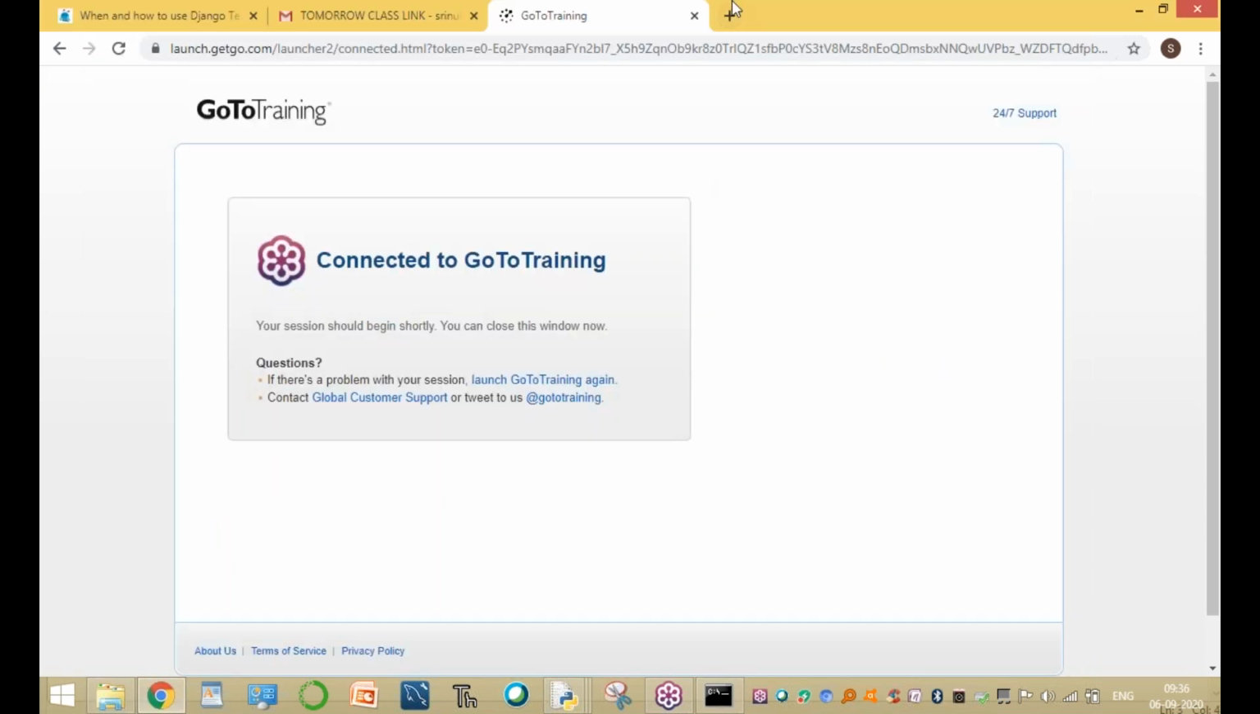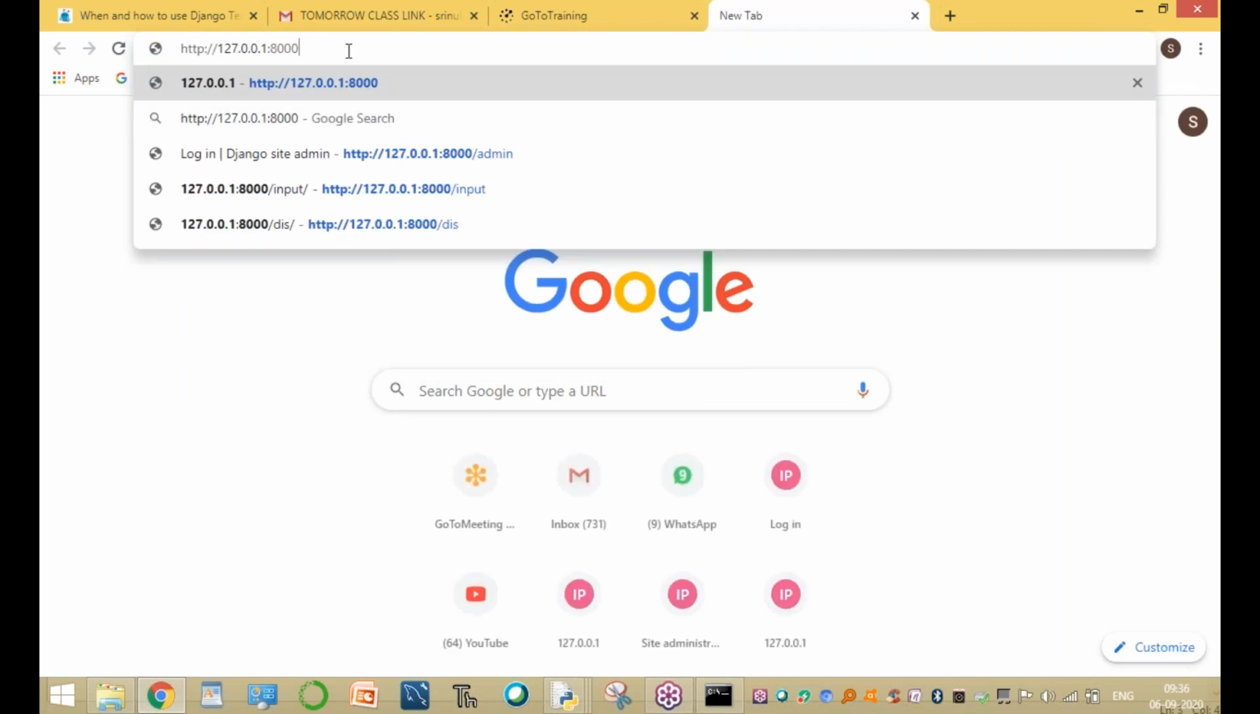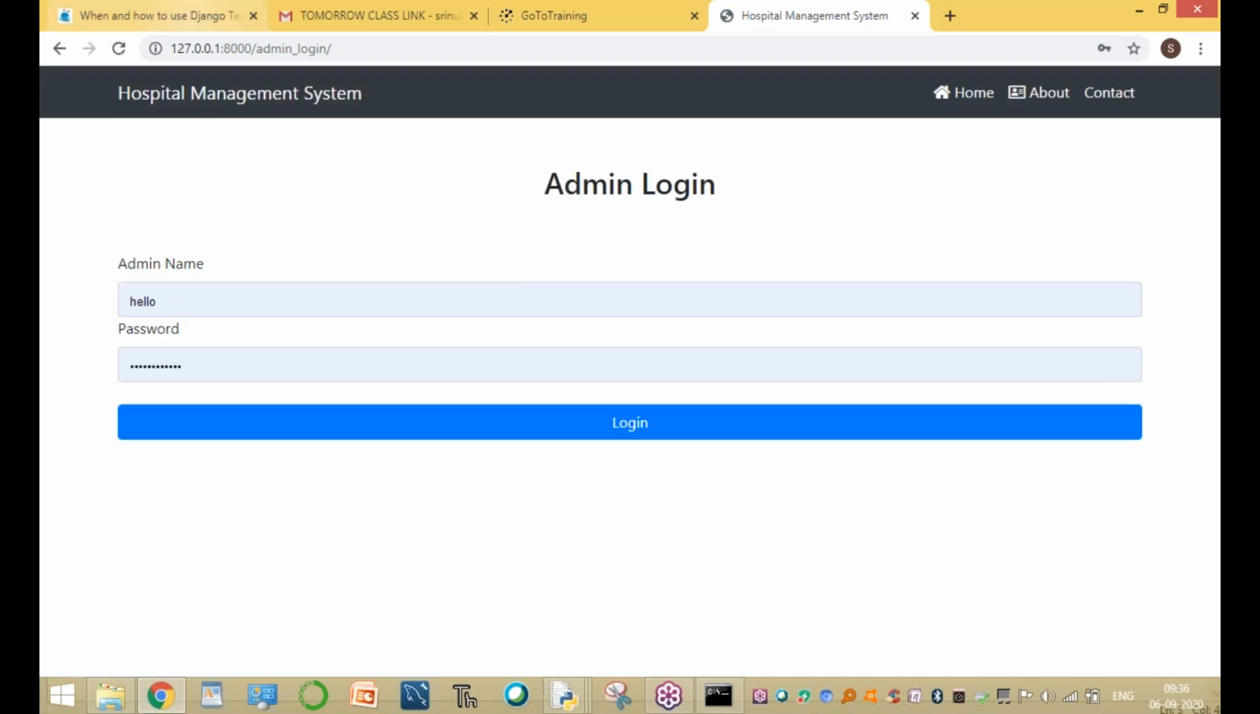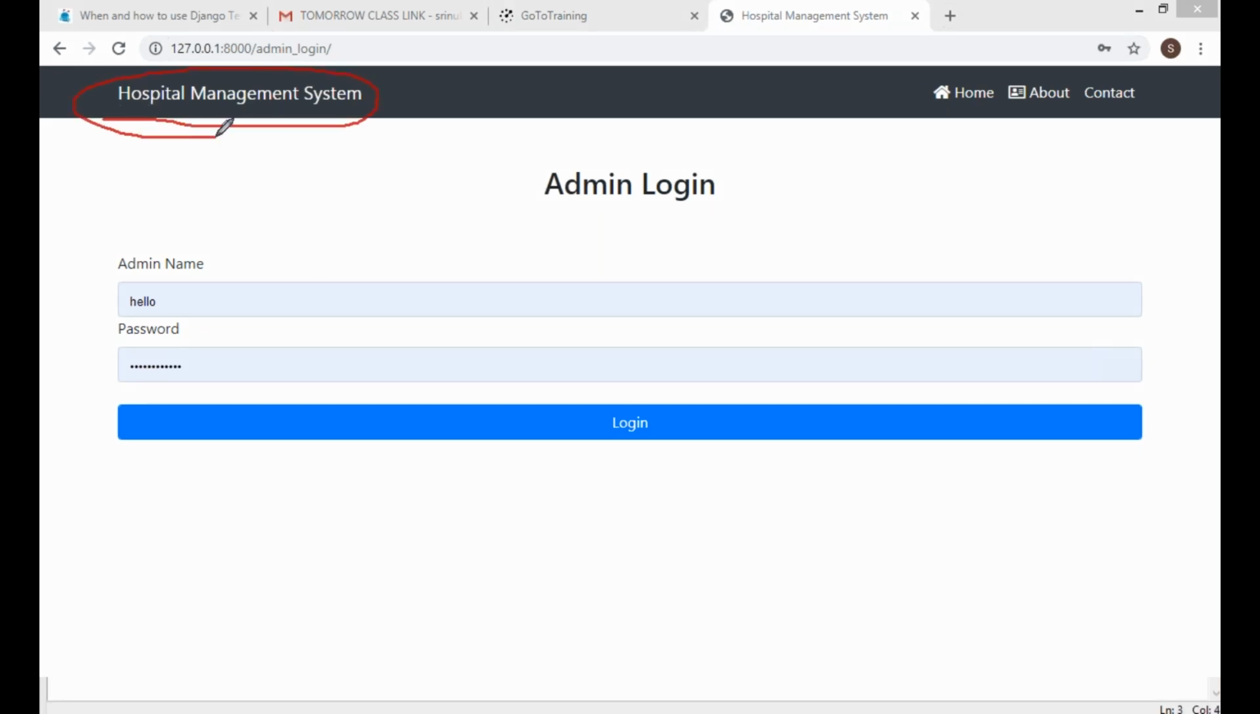Go to any web browser and run this, port number 8000. Now we are at the admin form. This is our admin, where we are creating superusers. This is called hospital management, but you can use any name. This is the admin login, home page, about, and contact.